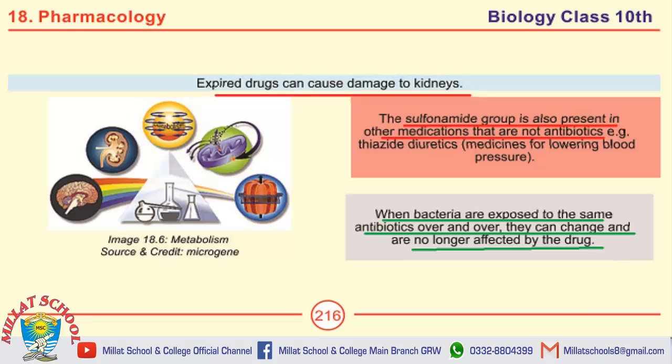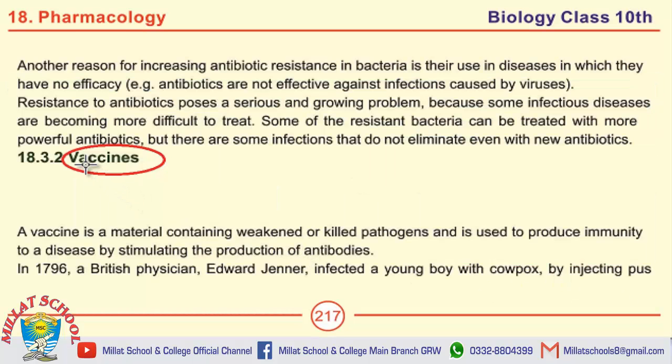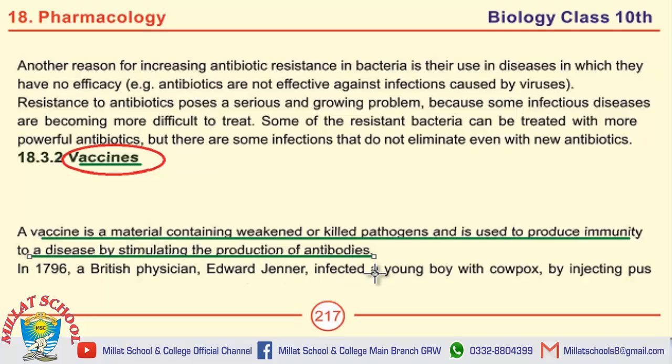Now we are starting the topic of vaccines. Define vaccines is the first question on this page. A vaccine is a material containing weakened or killed pathogens and is used to produce immunity to a disease by stimulating the production of antibodies.